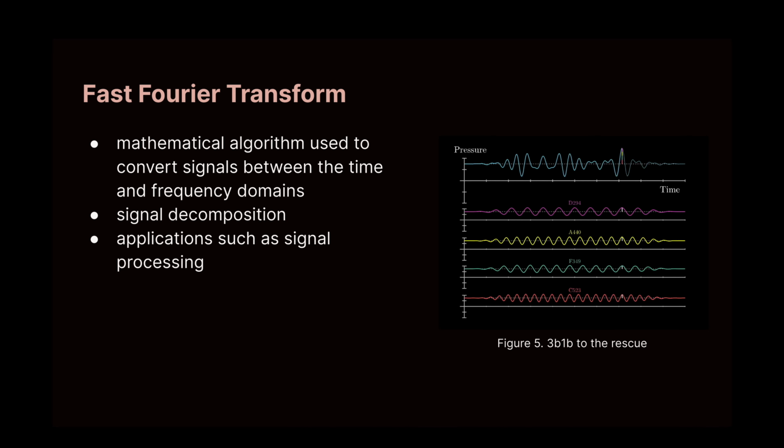The fast Fourier transform is an algorithm used to shift signals between the time and frequency domains. One of its most practical purposes is decomposing signals. Oftentimes, more complex signals are the sum of multiple signals at different frequencies. Through the transformation from the time domain to the frequency domain, those different frequencies and their respective weightings are able to be identified. As a result, the FFT is often used in applications such as signal processing.